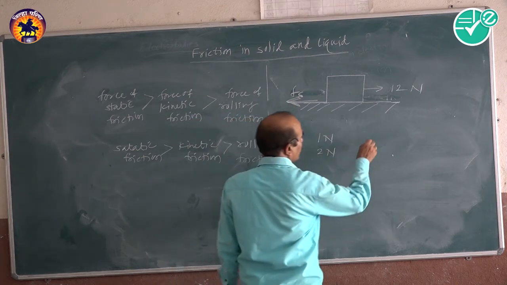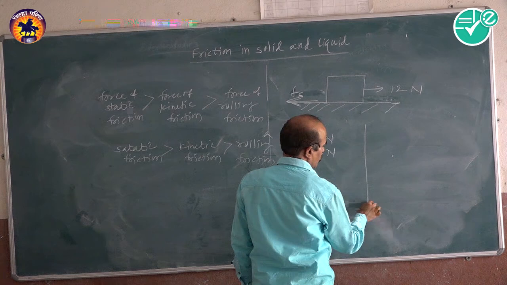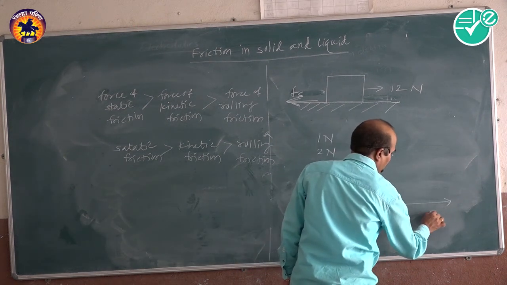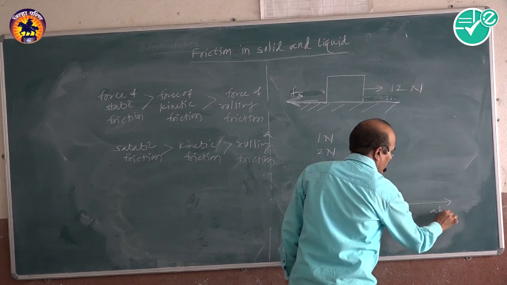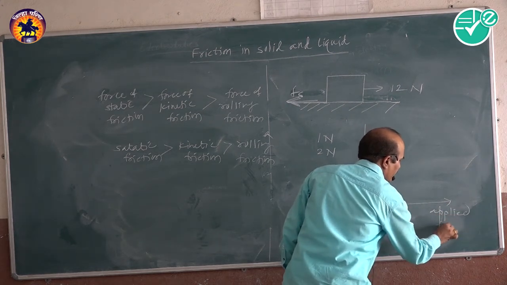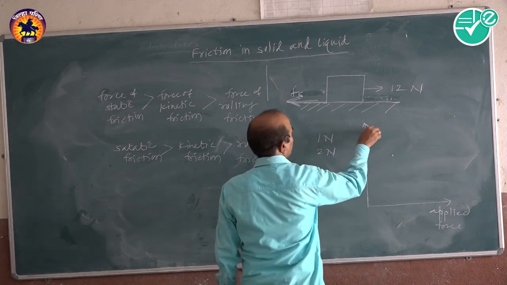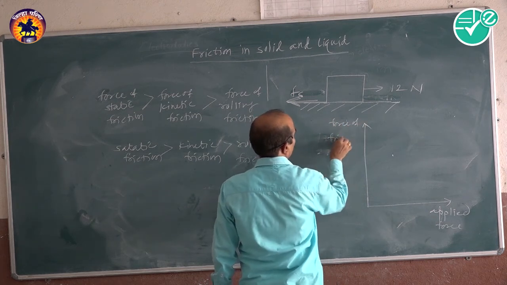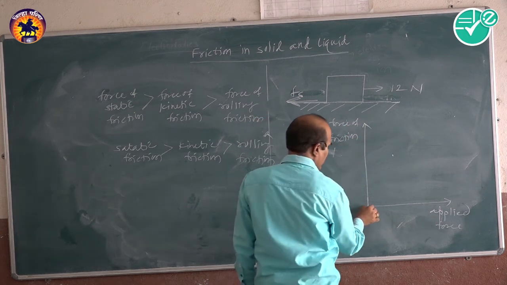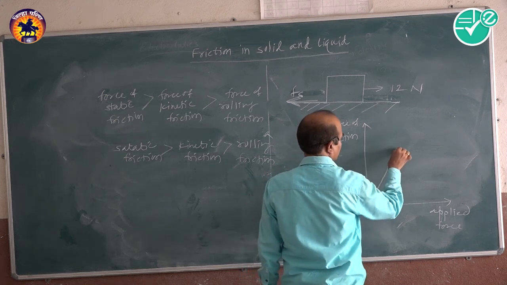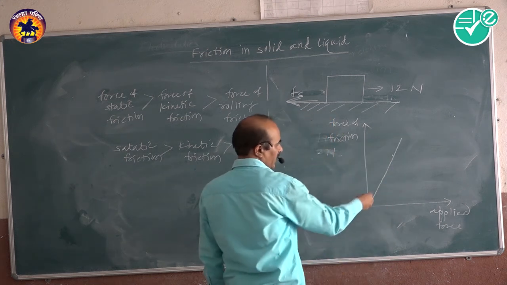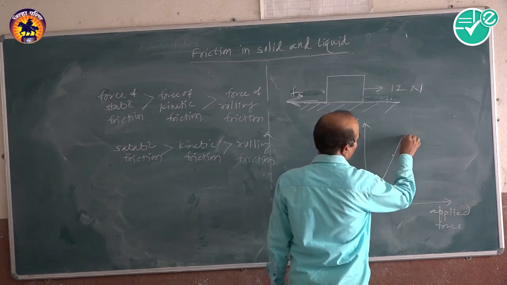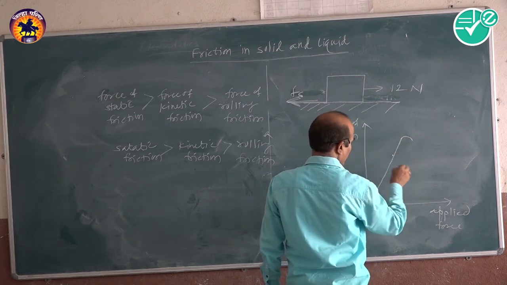And if you draw the graph between the applied force and the force of friction, the graph is a straight line. First, the graph is a straight line. And after that, at a maximum value, the block can be moving. A certain maximum value comes.